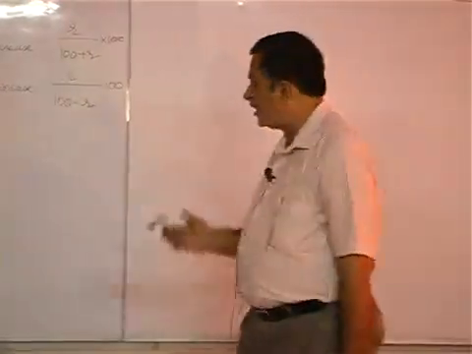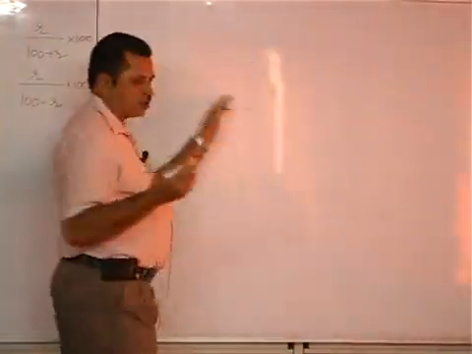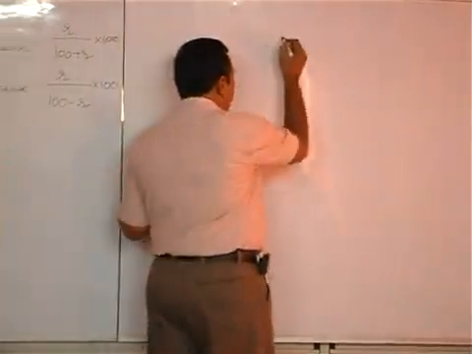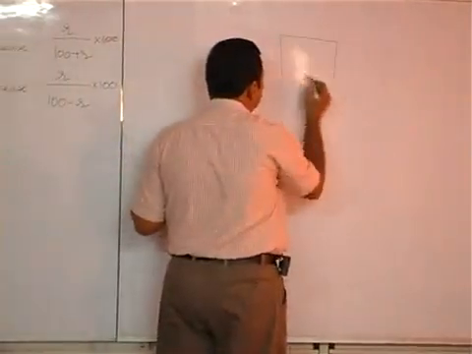See here, we don't know anything about a square. Take any square of considerable length.